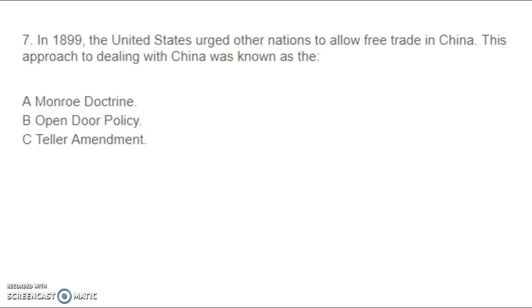Question 7. In 1899, the United States urged other nations to allow free trade in China. This approach to dealing with China was known as the A. Monroe Doctrine, B. Open Door Policy, or C. Teller Amendment.